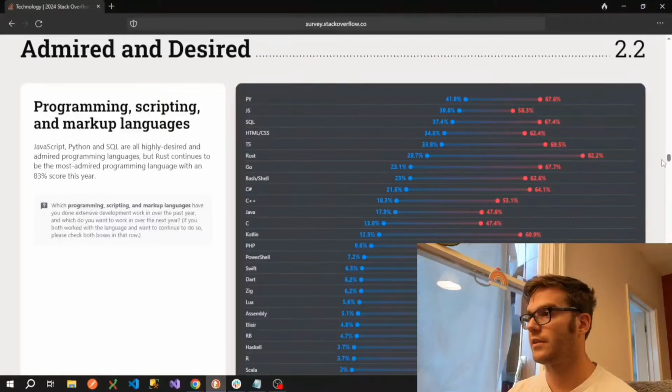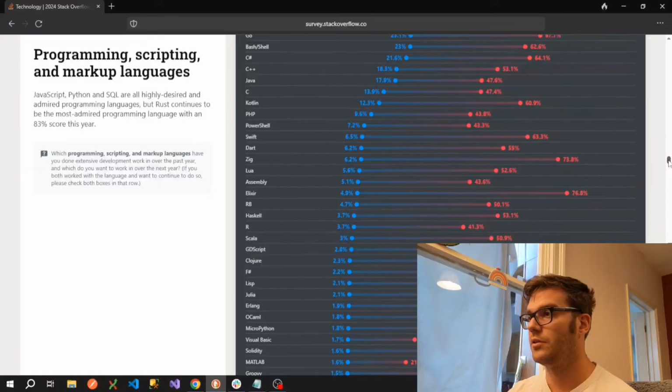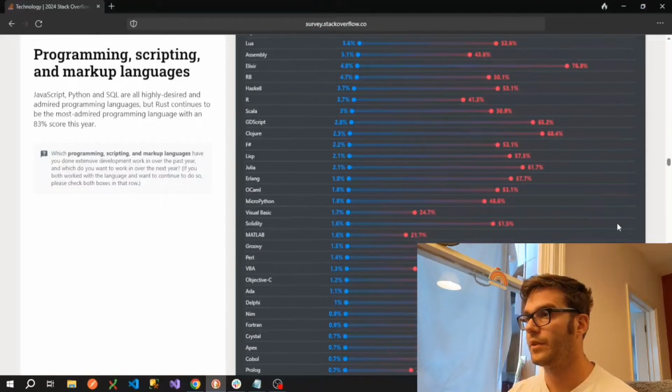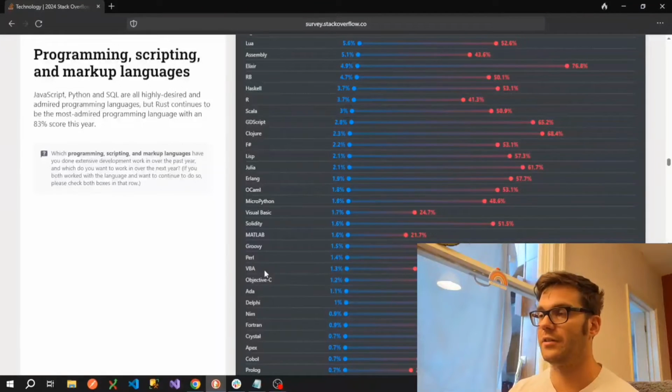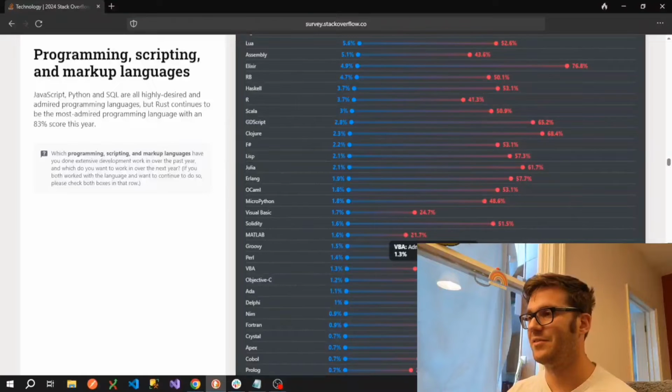And the satisfaction of the language seems to be a bit lower for R here, which is a statistical data science kind of language. It's very low for Visual Basic, and I'm not surprised at all there. The same thing for VBA. This was kind of pretty much discontinued back in 2007-ish, as when Microsoft stopped issuing licenses for VBA. So the likelihood here is that it's people maintaining old systems that don't really want to be. So 75% of them would like to move on to something else, it seems.